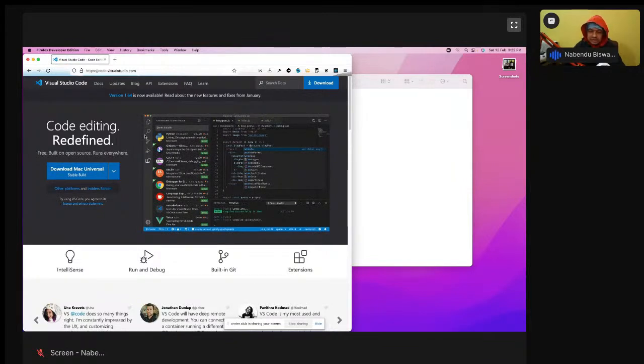Visual Studio Code is different from Visual Studio from Microsoft. The first thing is that it is completely free to use. I'm using a Mac, so I will get this. If you're using Windows, you'll get the exe to download, and then you can install it. Just install it on your system and it will be done.